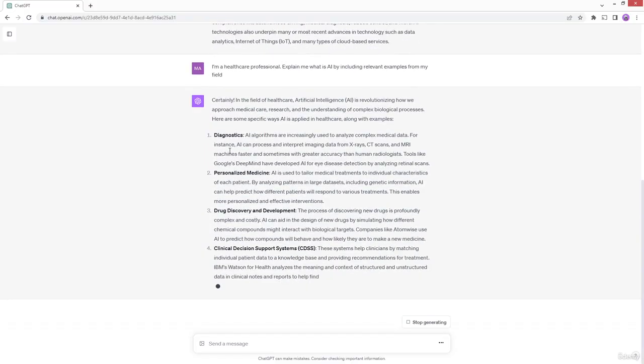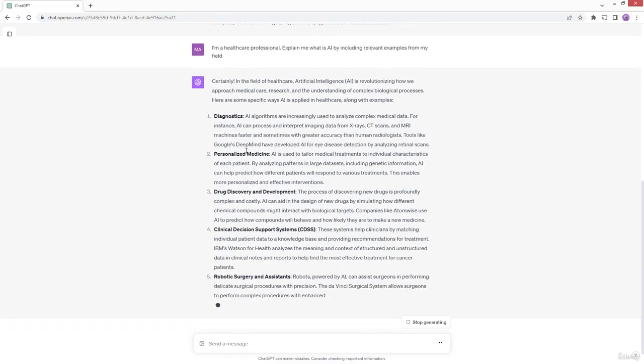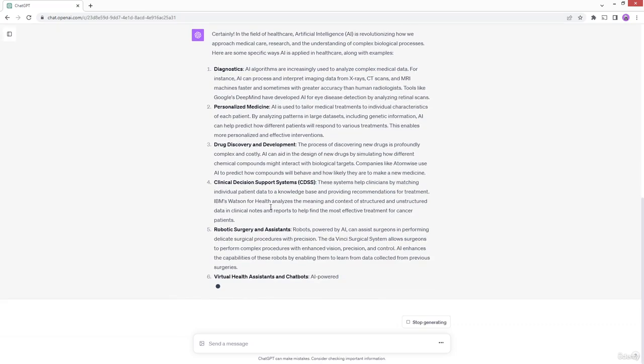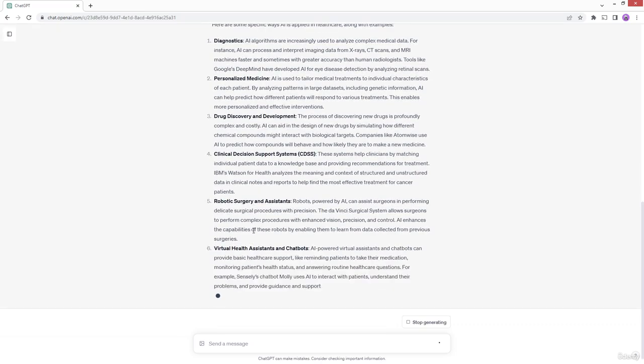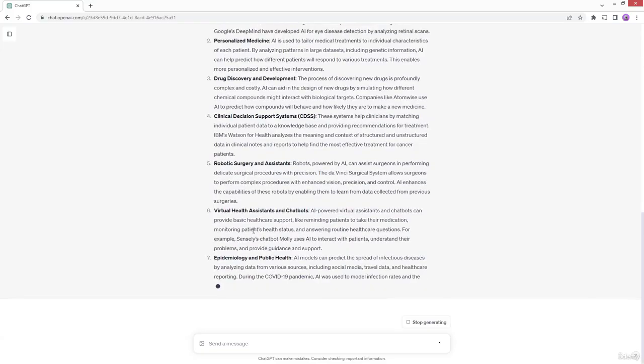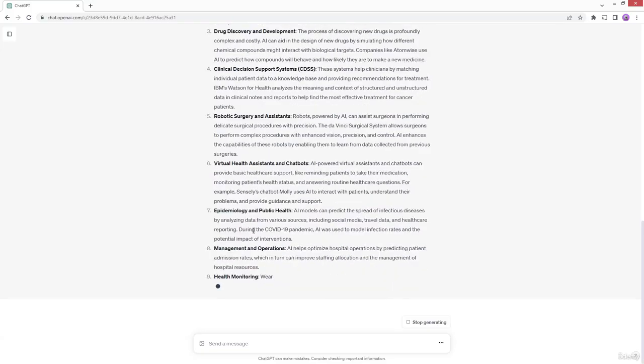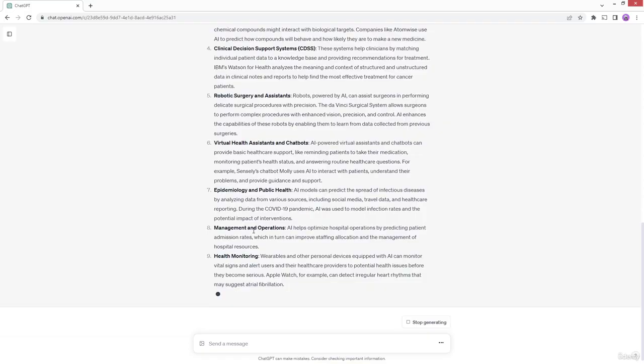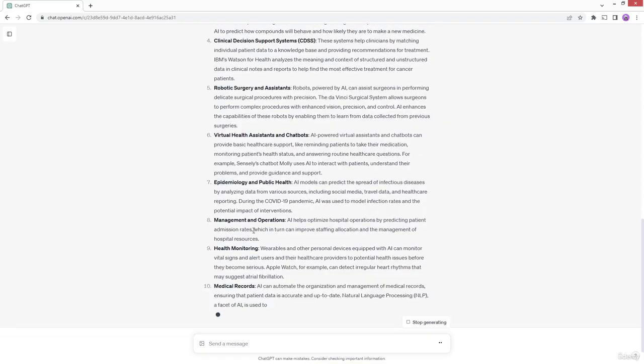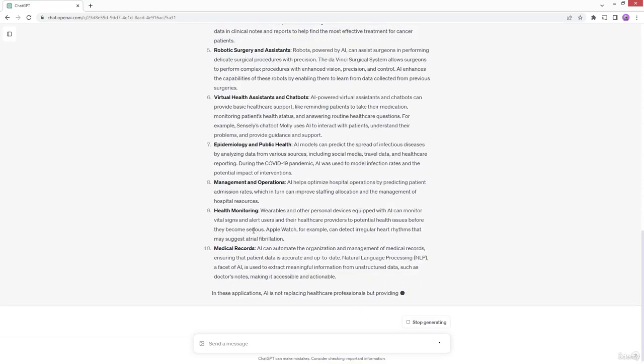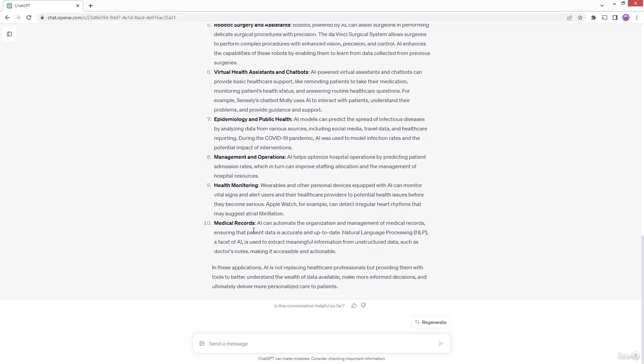It is talking about diagnostics, personalized medicine, drug discovery, robotic surgery, and it goes on and on. What it tells you is now more in the context of healthcare, and it is also giving you relevant examples from each of these areas.